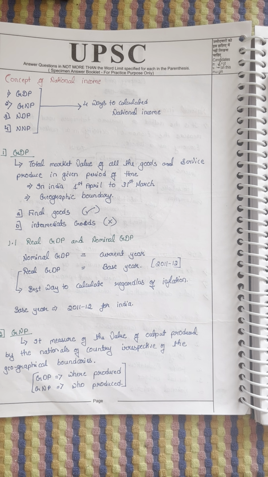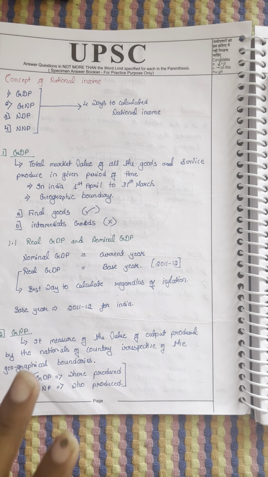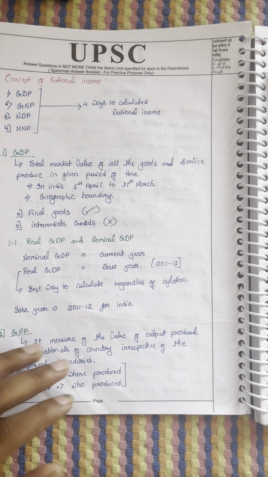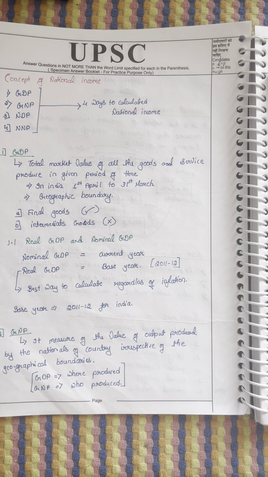Okay, let's see what is meant by real GDP and nominal GDP. Nominal GDP means comparing GDP of this year with, for example, the previous year. For example, think like previous year we got $1 trillion. This year, we got GDP of $2 trillion. This is called nominal GDP. But real GDP, the nominal is just nominal. We don't take care of it, but we'll always consider real GDP. Real GDP is for base year.